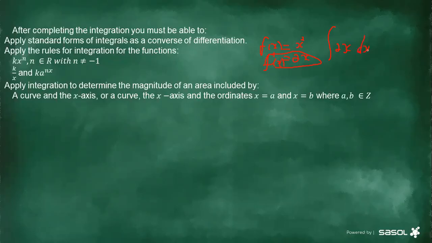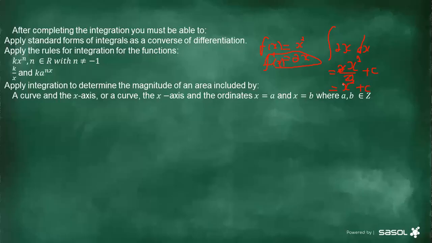And then if you apply the integration rules, it's going to be 2x to the power of 2, divided by 2, plus c. The answer is x squared plus c, because this 2 is going to cancel that one. So the answer is x squared plus c.